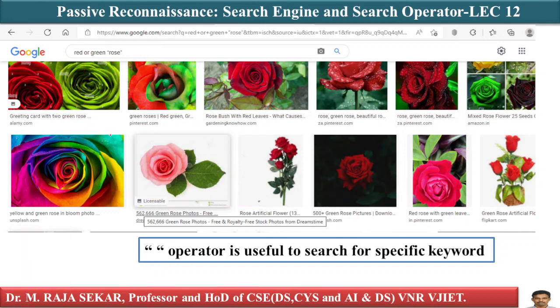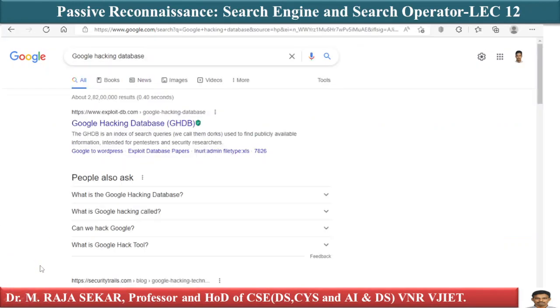Google, in this case, which one is keyword? Keyword is rows. How do you know whether it is keyword or not? If you specify something in double quotes, that is keyword. You are searching for, you are using OR operator and you are also using double quotes operator, isn't it? Google also has a database called hacking database. Let me repeat. Google also has a hacking database called Google hacking database.